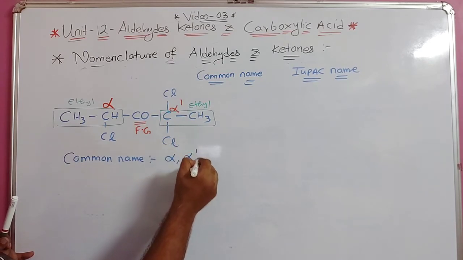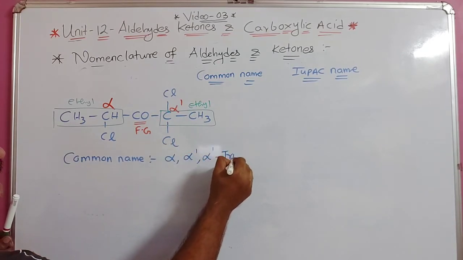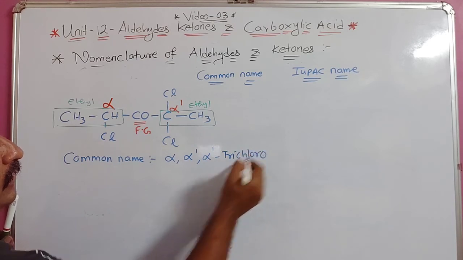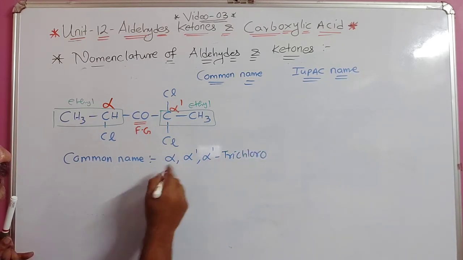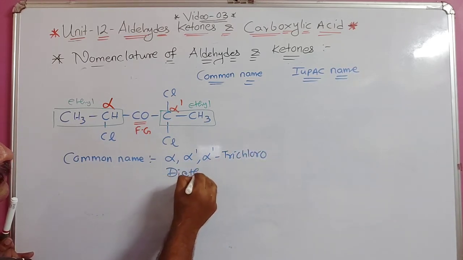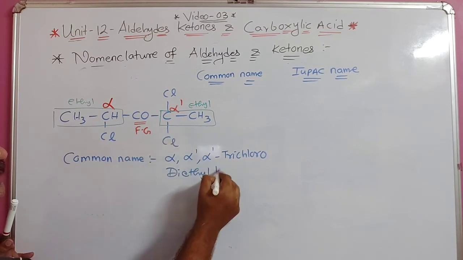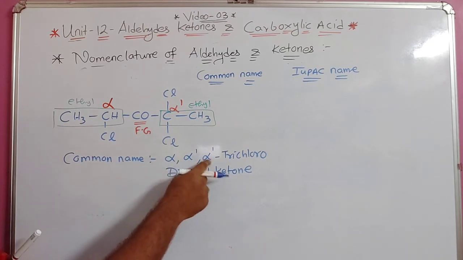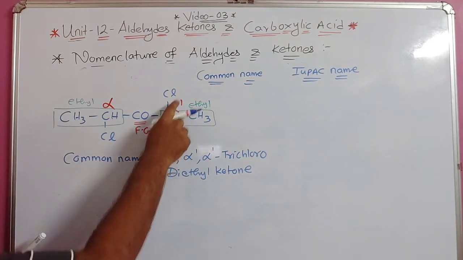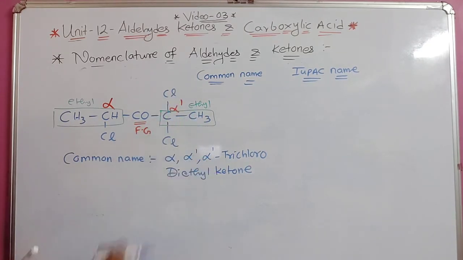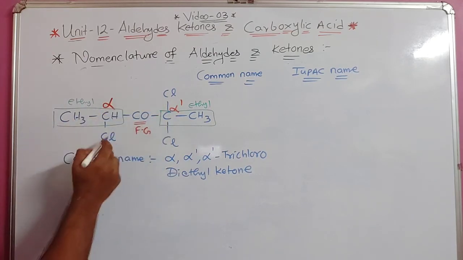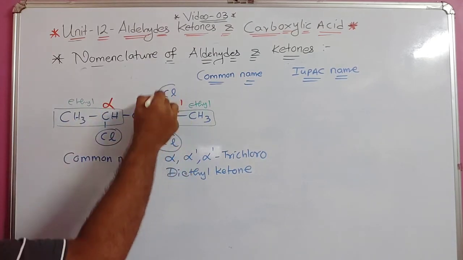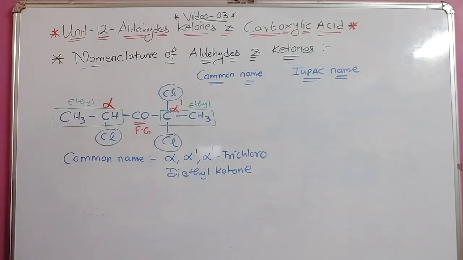So alpha comma alpha dash trichloro, then diethyl ketone is the common name we can give. Now I have written alpha dash because on the alpha dash carbon 2 substituents are there, that's why 2 times, and in total 3 chlorines are there. If you see 3 chlorines, that's why we say trichloro.